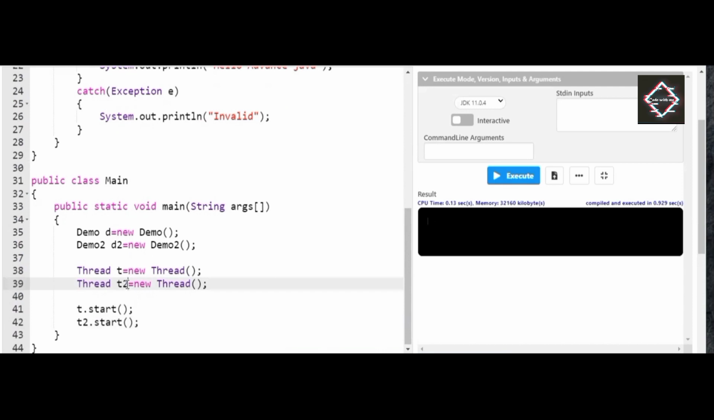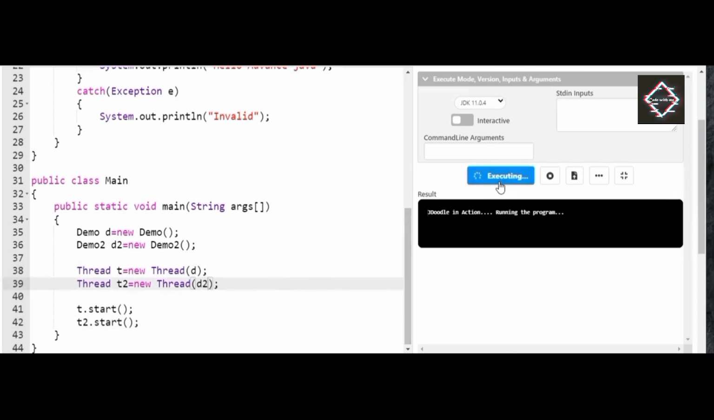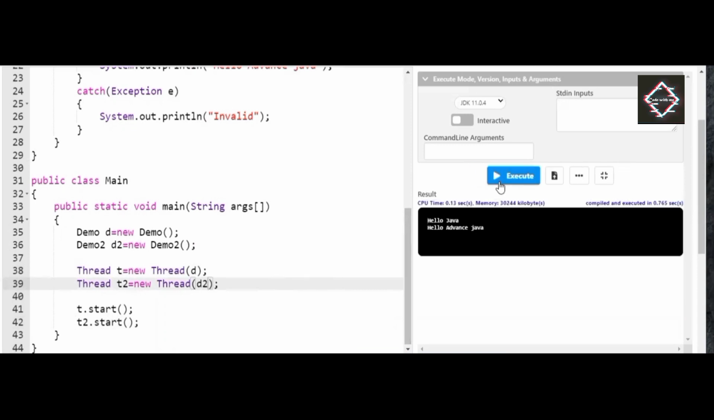So if you want to execute it, friends, I'll make use of this reference class. I'll mention that this thread t belongs to this Demo class. Just copy this Demo and write it here, and this thread t2 belongs to this Demo2 class. Now when I try to execute the program, let us see what happens. You see here friends, the output has been successfully obtained by inheriting the Thread class and by implementing the Runnable interface.